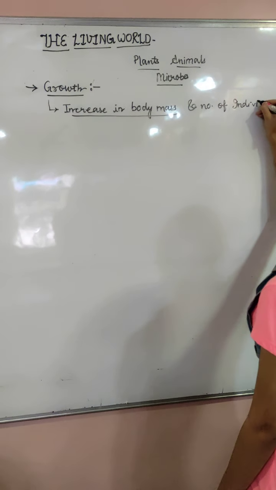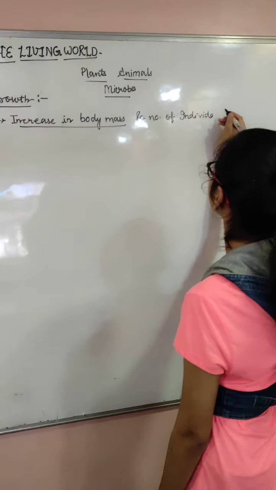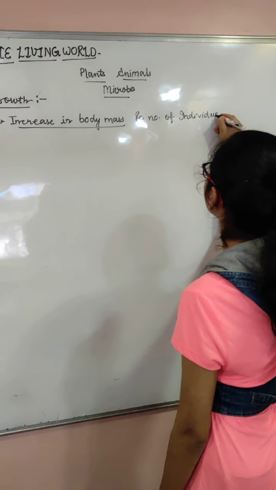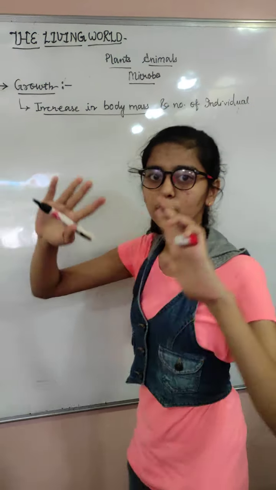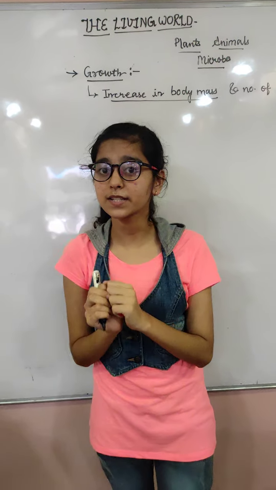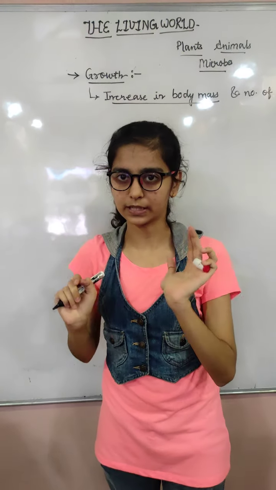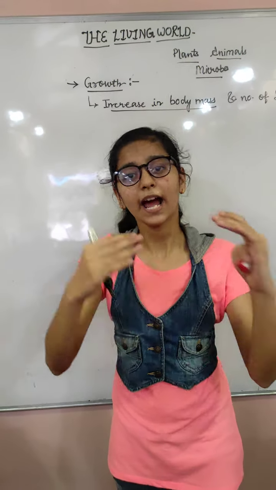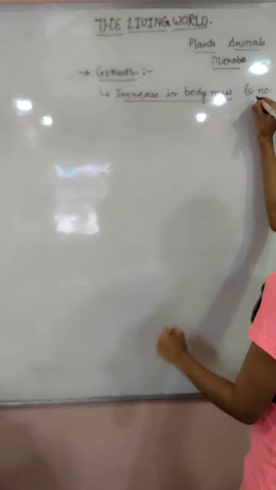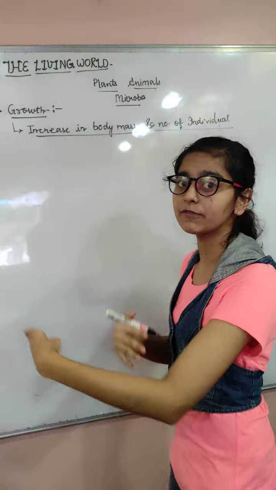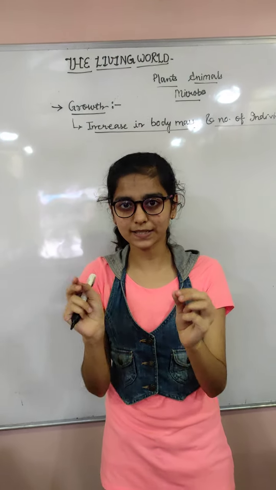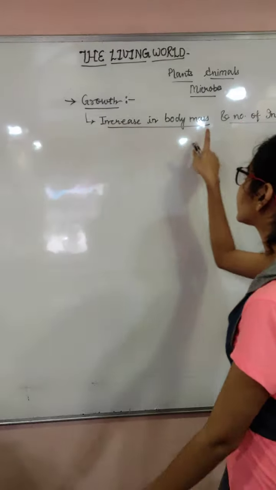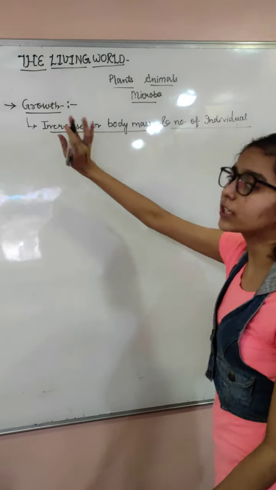Let's talk about what is number of individual increase. For example, if I say India has 130 crore people population, what does that mean? There are 130 crore people. That includes the adults, the young people, the middle-aged people and the children, right? So that is what day by day we are reproducing, we are increasing the number of species of ours, right? So that is increase of individual, that's the growth.